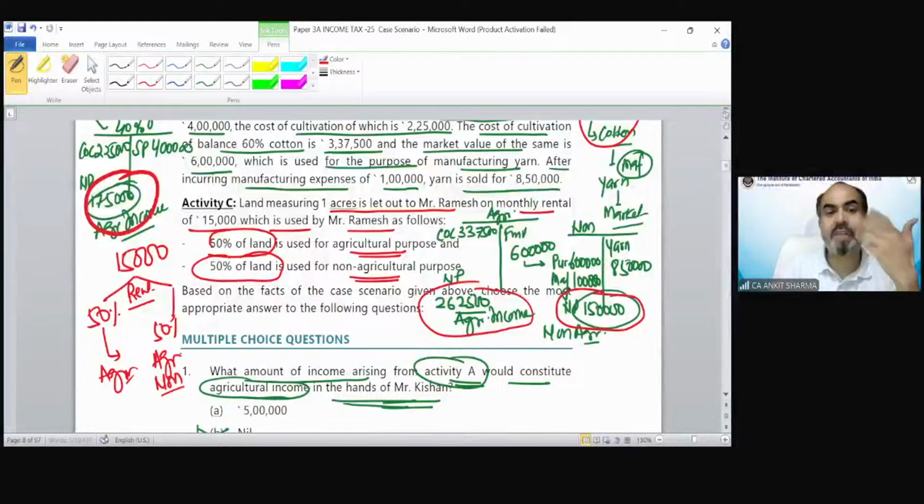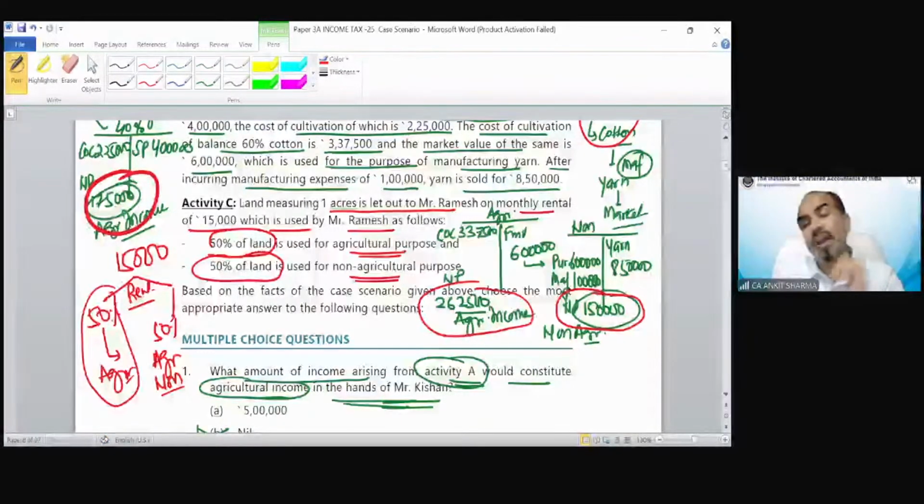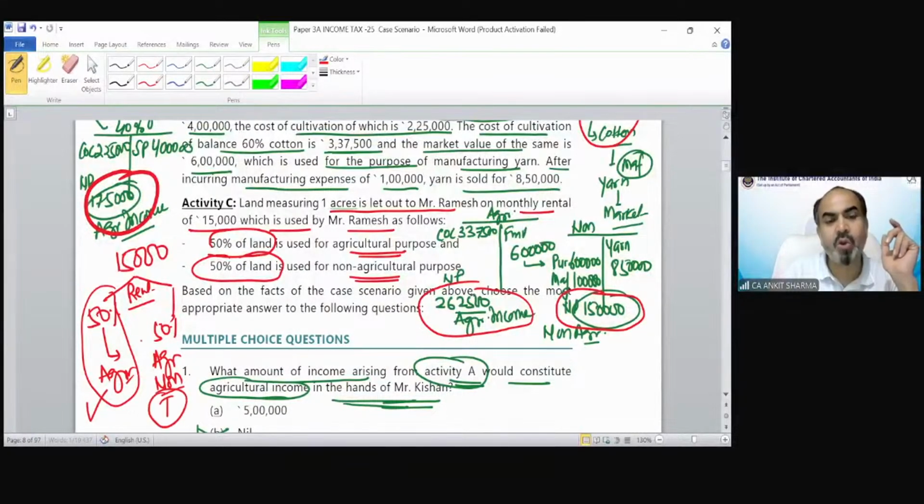So the rent, whatever we are receiving, if you remember, the definition of agricultural income first point says any rent or revenue from any property held in India used for agricultural purpose is going to be treated as agricultural income. So the part of rent we are receiving from agricultural activities is going to be treated as agricultural income, and this is going to be your taxable income.